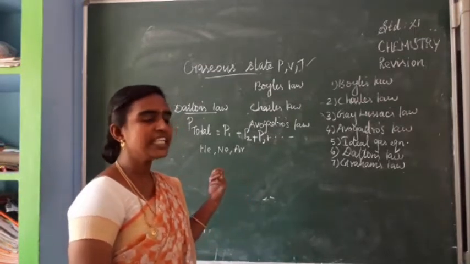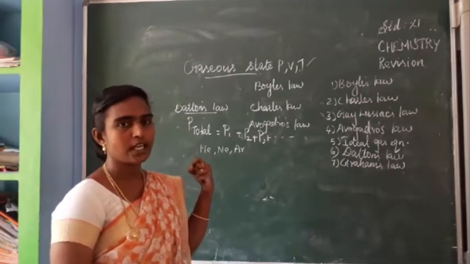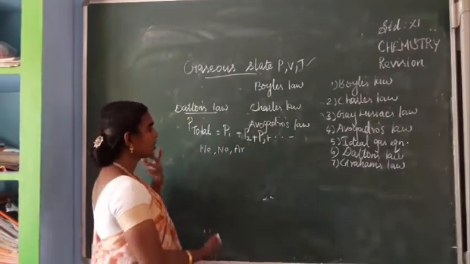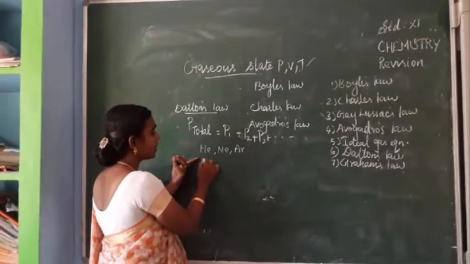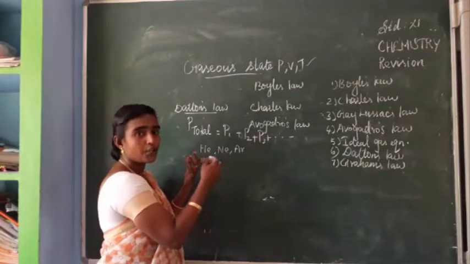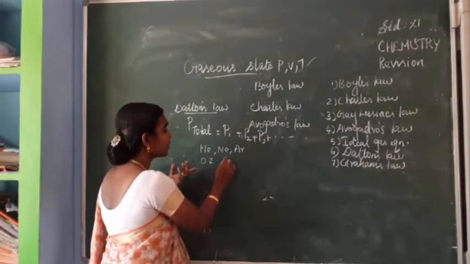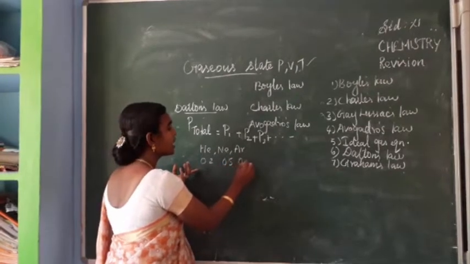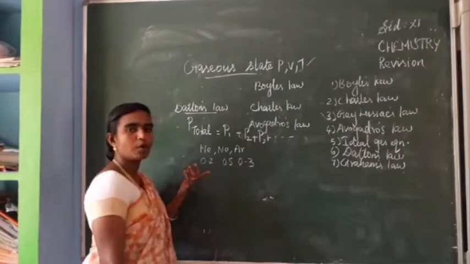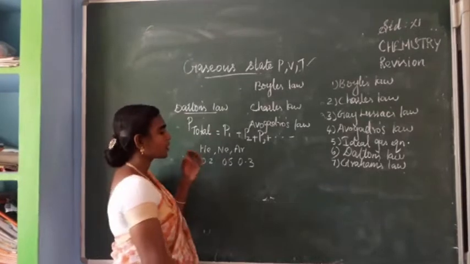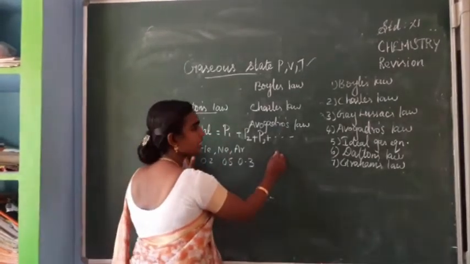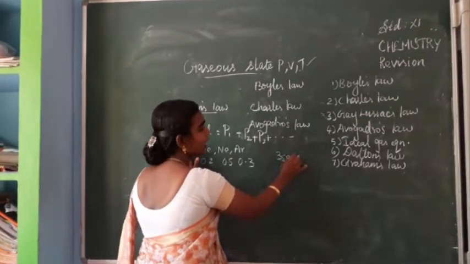If these gases are mixed together, maybe they will give the total pressure value also. Just for your understanding I am writing, it is not an exact value. Here it may be 0.5 more, here it may be 0.3 more. The total pressure of this gas mixture may be given as 35 atm.